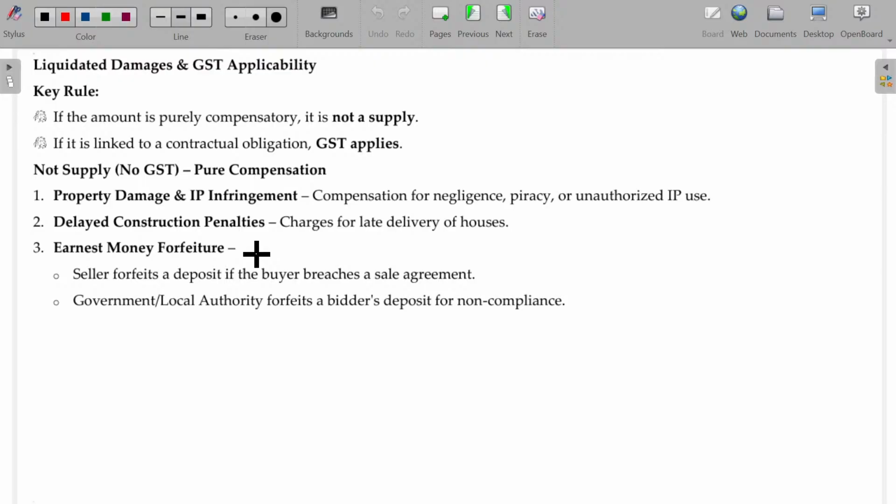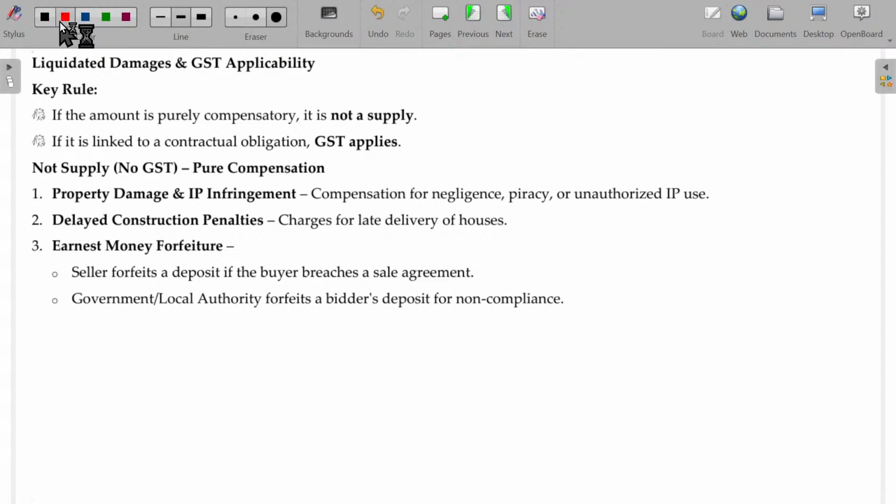Now, liquidated damages and GST applicability. Liquidated damages and GST: if it is purely compensatory, then it is not supply. If linked to a contractual obligation, GST is applicable as supply. Okay.